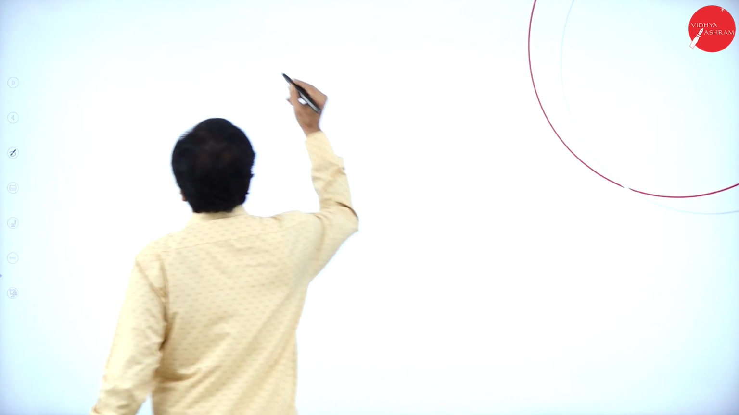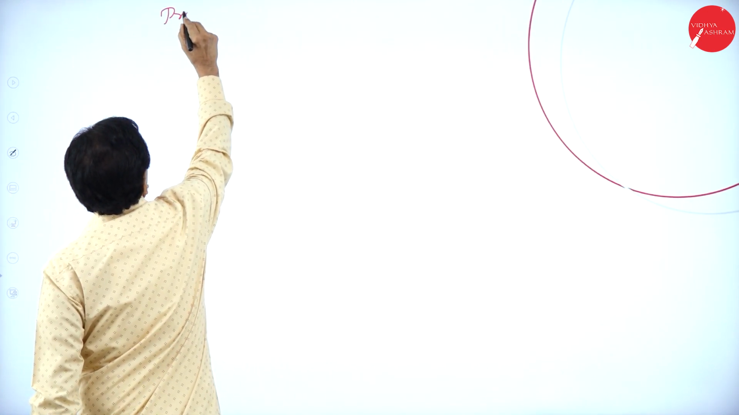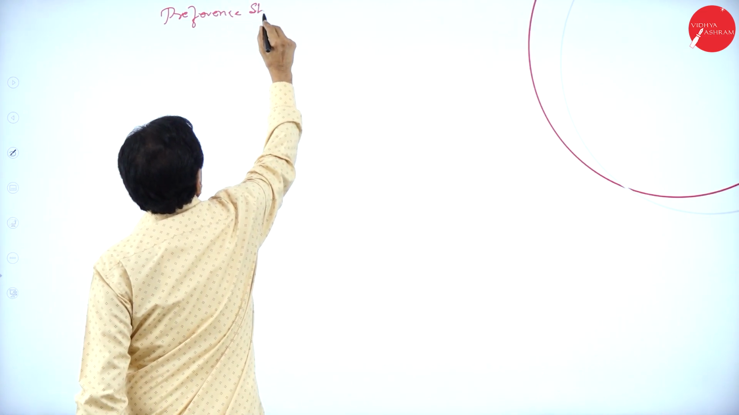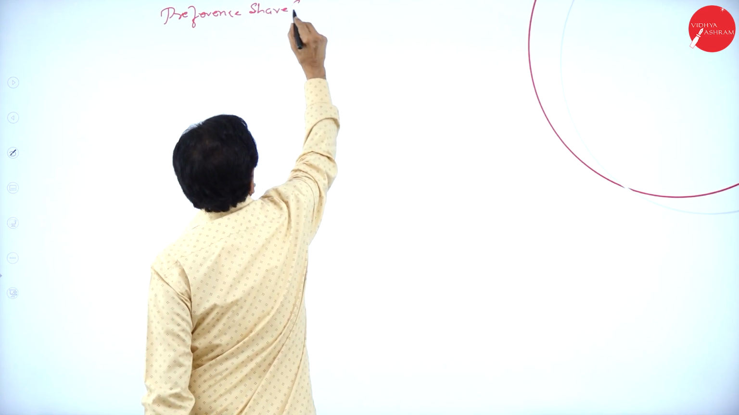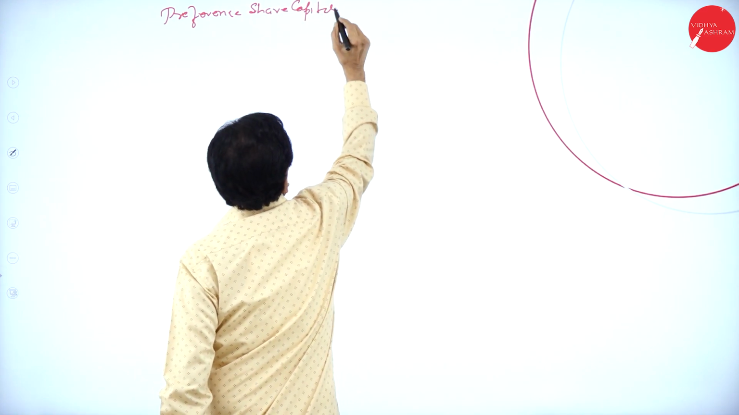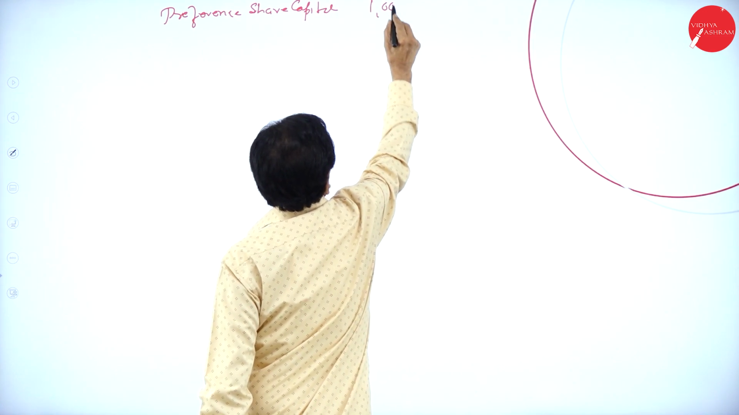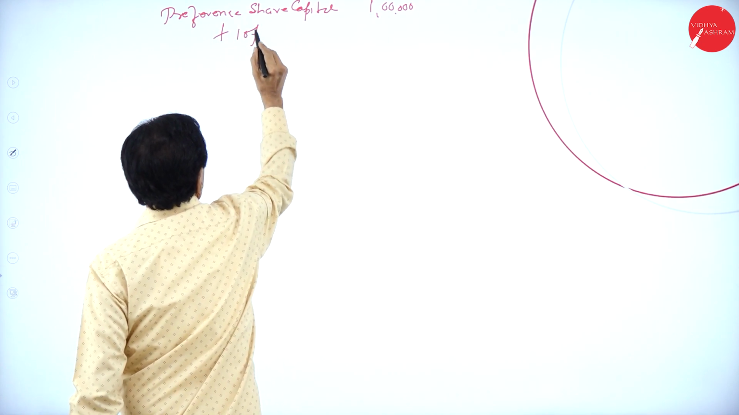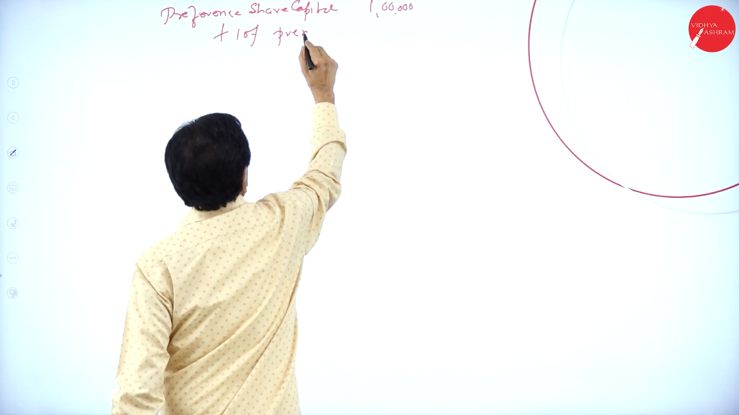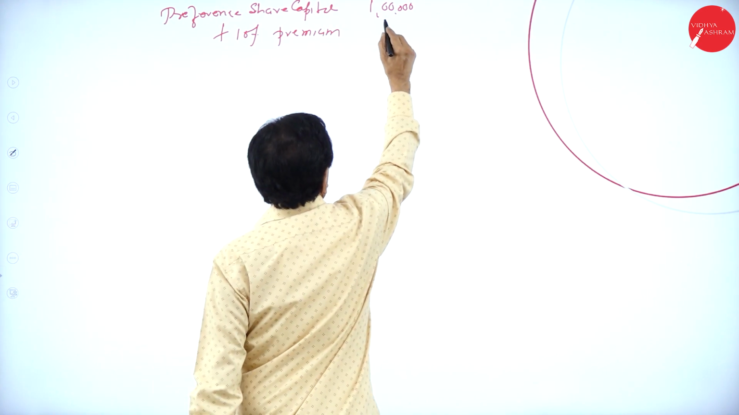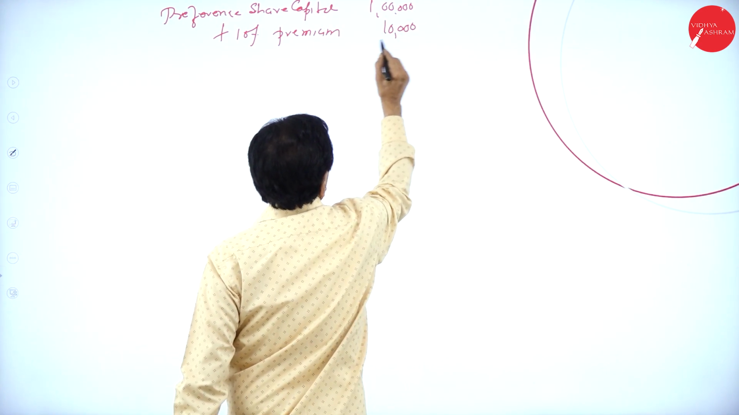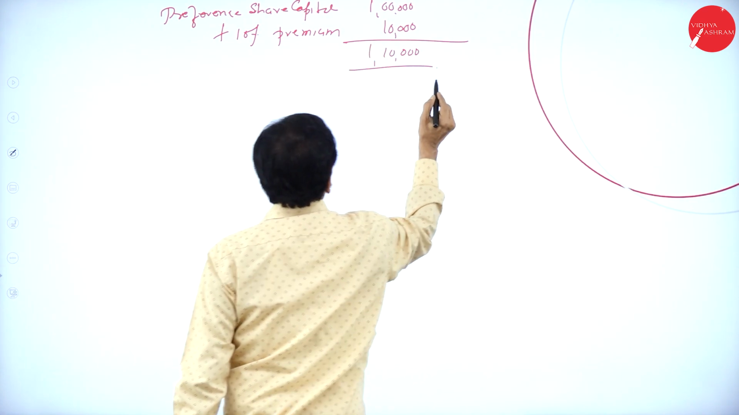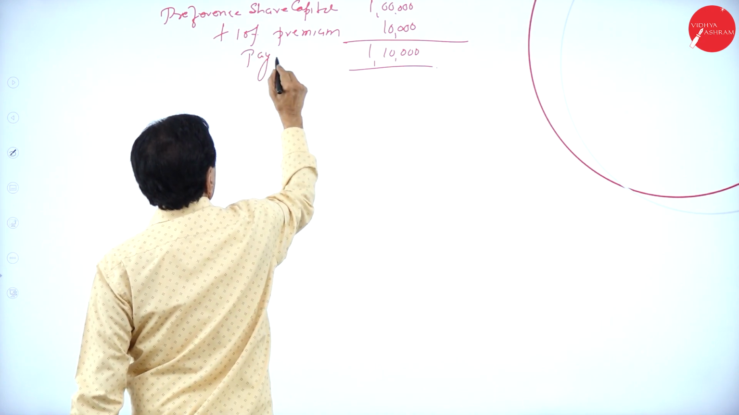Here, preference share capital is equal to 1 lakh, plus 10% premium is equal to 10,000. So totally you have to pay 1,10,000 payable.